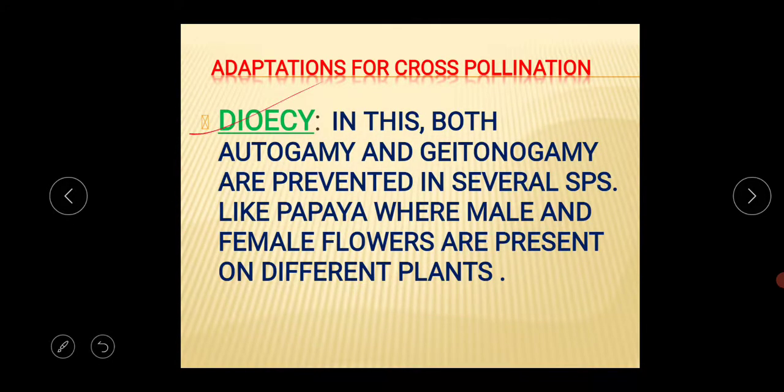And the last one is dioecy. In this case both autogamy and geitonogamy are prevented in several species like the papaya, where male and female flowers are present on different plants. So it means the presence of unisexual plants and the prevention of heterosexual plants. So these are the basic adaptations for the cross pollination process.